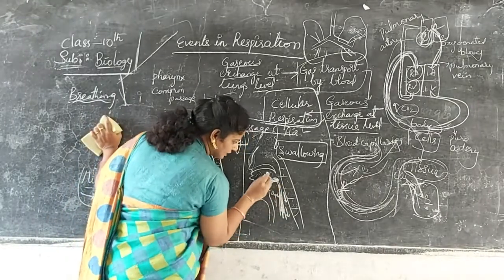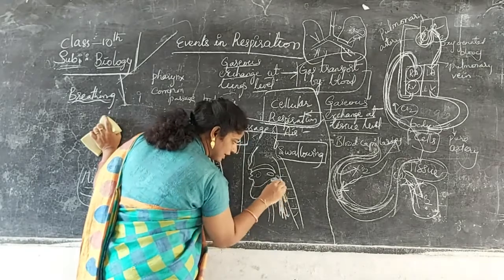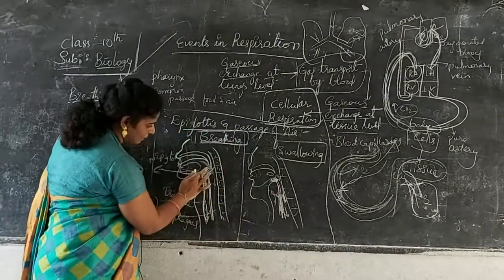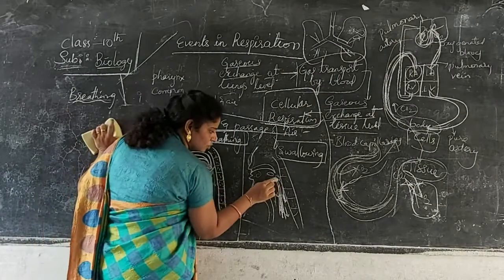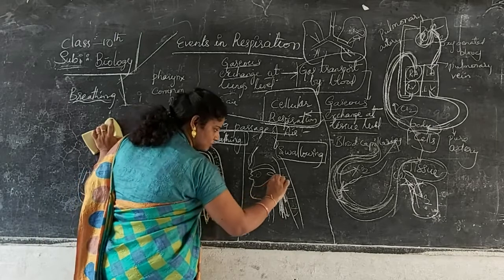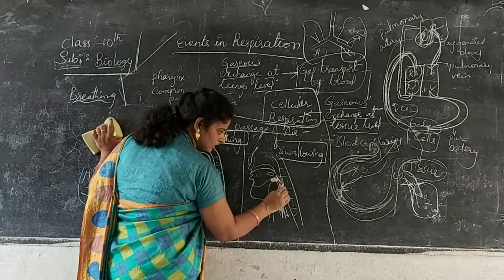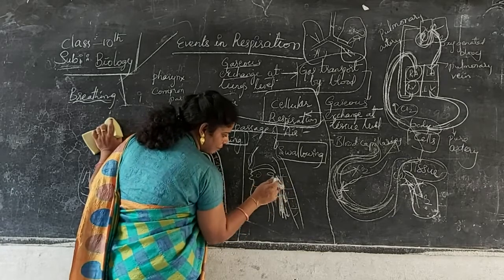See here, first I will tell you about this one only. The bolus has to move into the esophagus. When it is moving into the esophagus, actually it was open like this, it slightly closes the trachea. As soon as the food bolus moves up to this region, what happens?